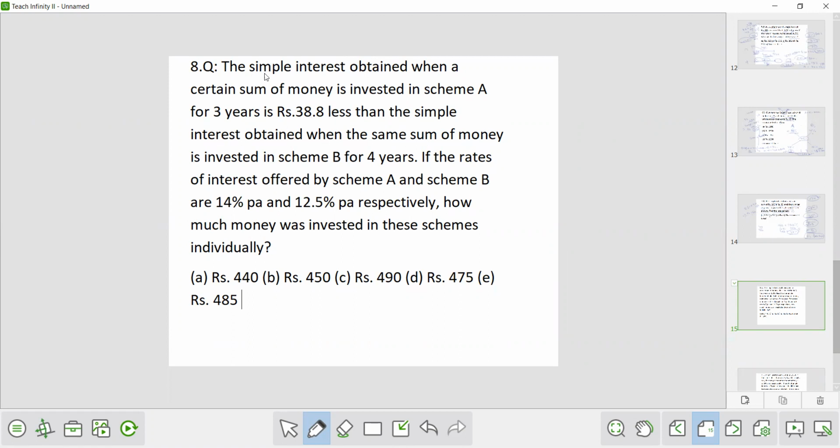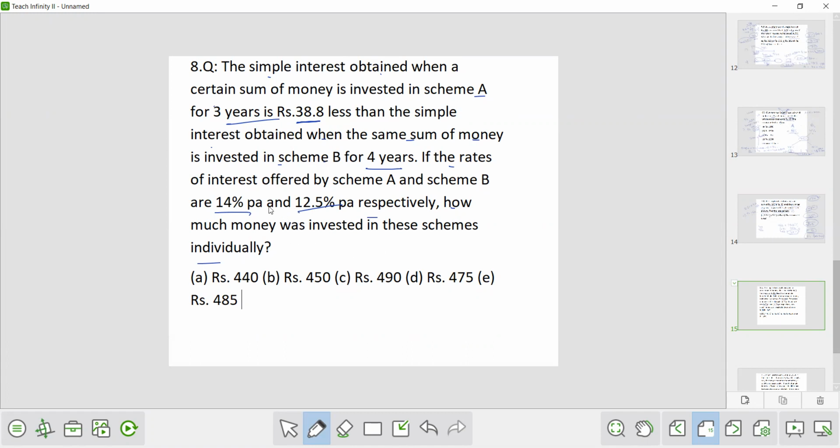First, read the question. The simple interest obtained when a certain sum of money is invested in scheme A for 3 years is 38.8 rupees less than the simple interest obtained when the same sum of money is invested in scheme B for 4 years. If the rates of interest offered by scheme A and scheme B are 14% and 12.5% respectively, how much money was invested in these schemes individually? Okay.